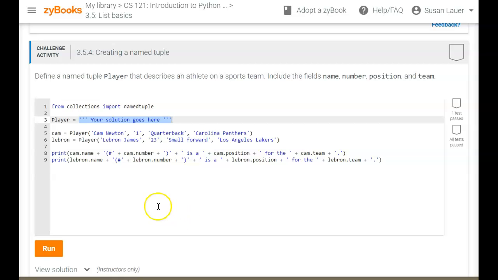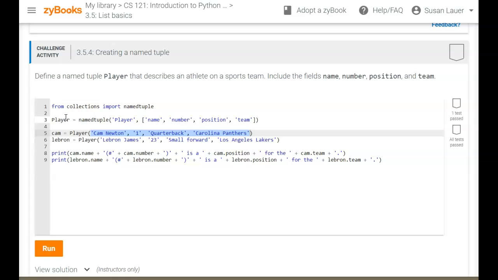This is really easy, but the format is pretty severe, so you need to think about how the format is going in. They want us to get rid of this. Your solution goes here. I need a parentheses, and I want each one of the things that is going to be in my named tuple. So basically, the cam is going to be using this named tuple, so I'm going to need namedtuple, just like that. And then I have player, comma, and in brackets, I'm going to put the actual field names. So I went ahead and put those in.